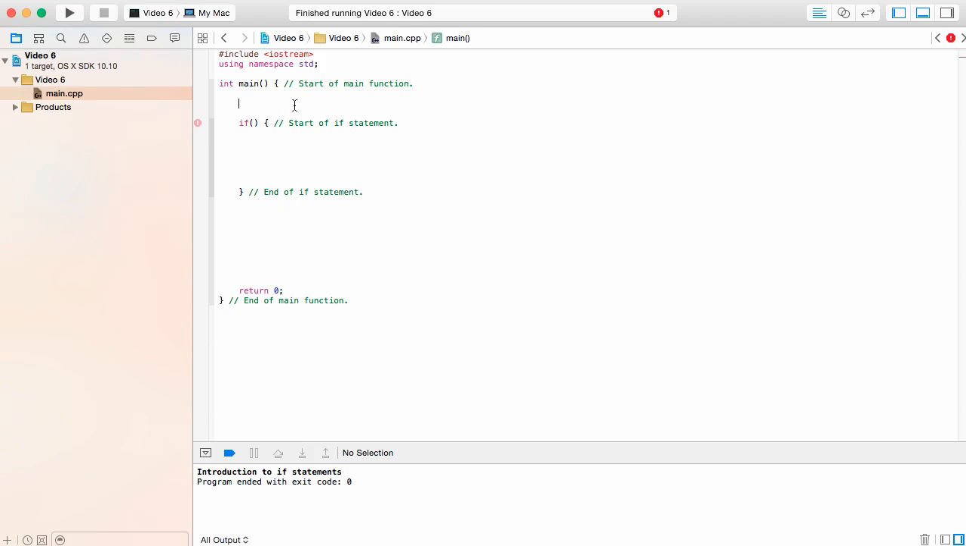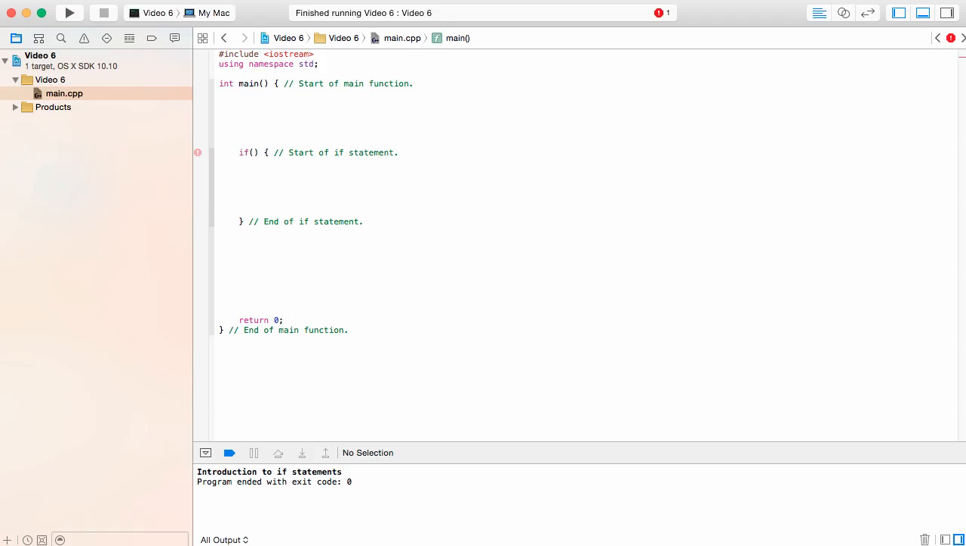Now we want to have a few variables here, right? So let's get some variables. We're not going to put that inside of our if statement. Let's write integer x is equal to 5 and integer y is equal to 9. Let's put that right there.